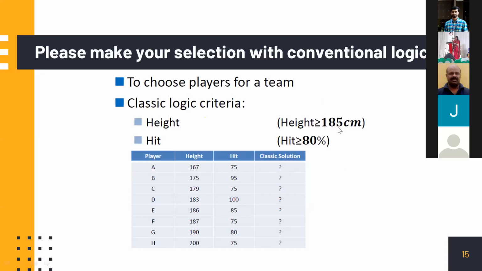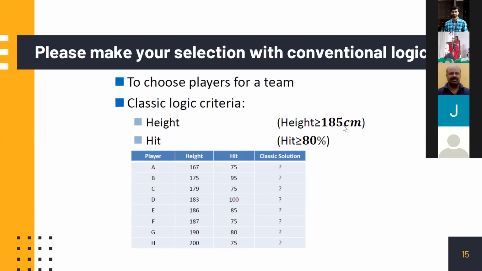Height should be greater than or equal to 185. Hit should be greater than or equal to 80%. That is the desirable criterion. Then these are the candidates. A to H are the players. Their heights are written over there. Their hit is also provided. Then we go for the classical solution. Classical solution means manual, how we do it without using fuzzy, nothing. So how do we do it?